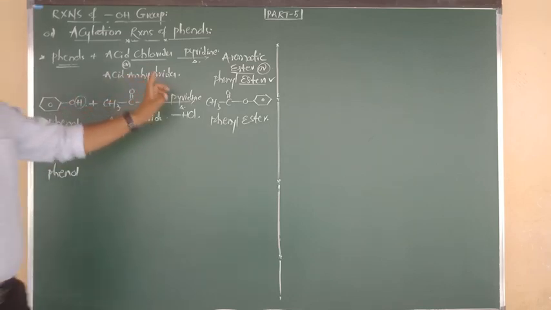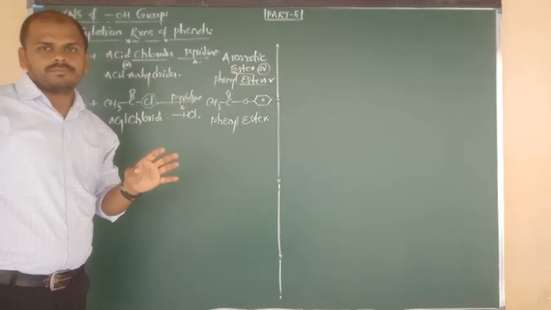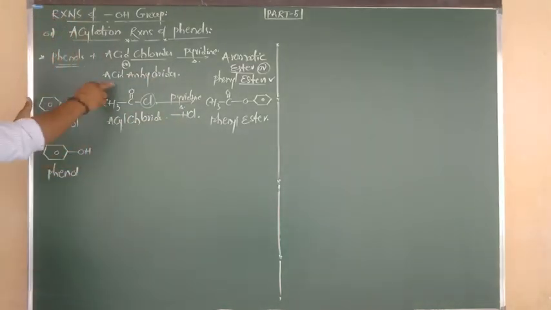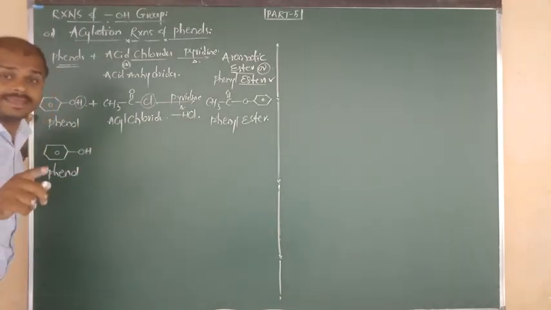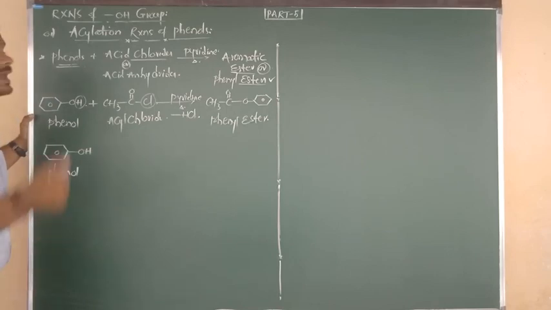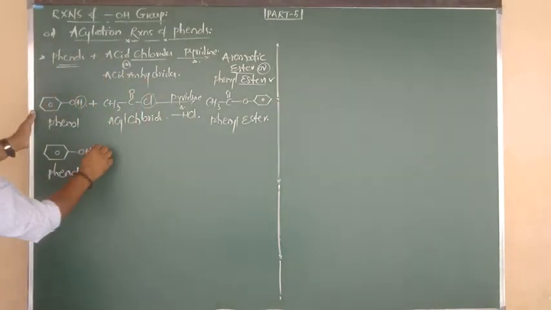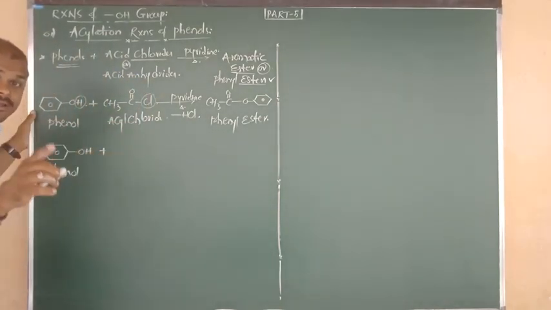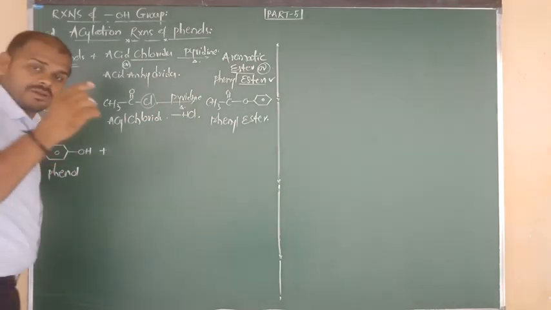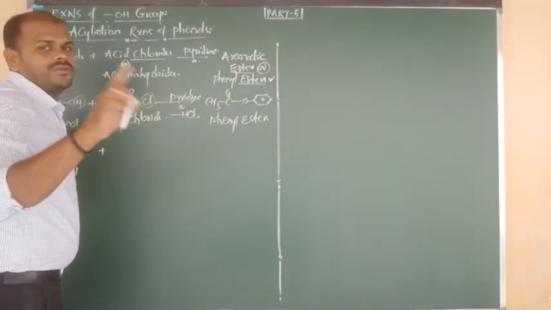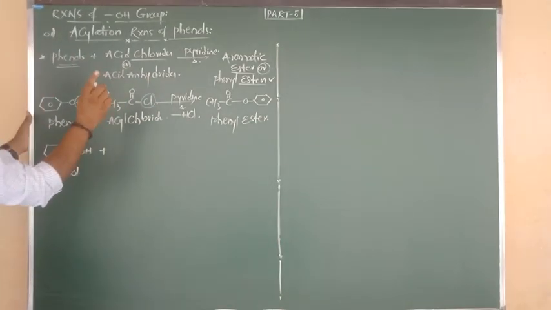Phenol upon reaction with acid anhydride. The acid is, suppose, acetic acid, so we say acetic anhydride. The formula of acetic anhydride, I am saying it here for the first time, so try to remember it, because from now onwards in every class that formula is going to be repeated. Which formula?